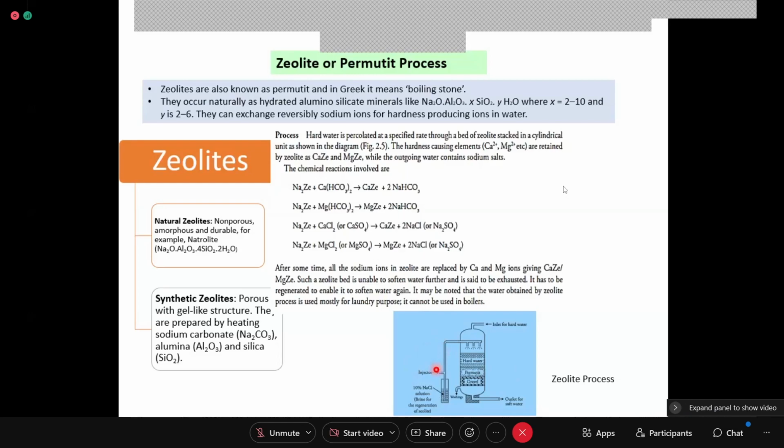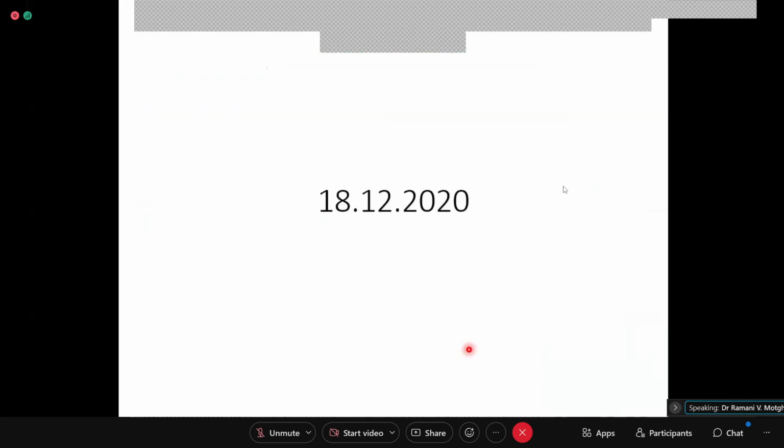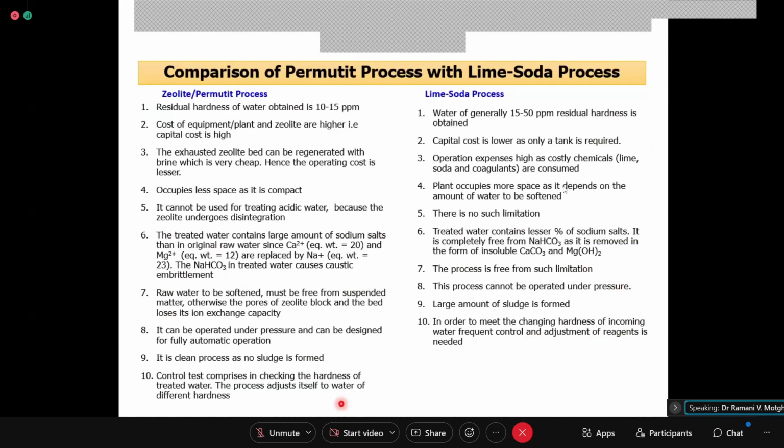So what I was saying is that, instead of calculating the water hardness, the water hardness has nothing much to do with it. It is written here that the process adjusts itself to water of different hardness. Whether your water has low hardness, high hardness, or slightly less, the same zeolite bed can be used. You don't have to change the quantity of zeolite. Suppose you have a 100 kg bag of zeolite, spread out over gravel, and water is passing through it as shown in the diagram. Still that will work.